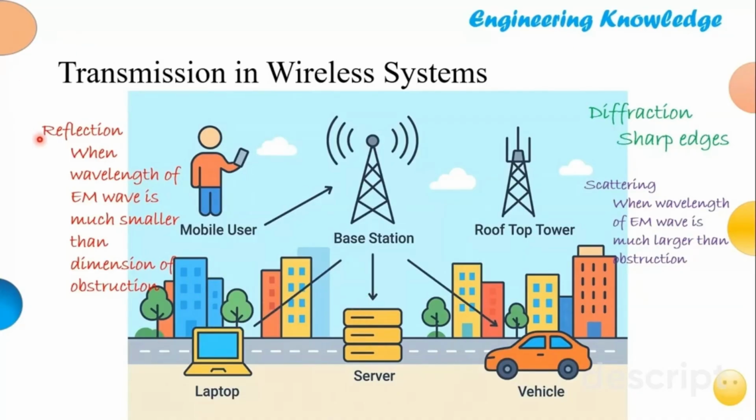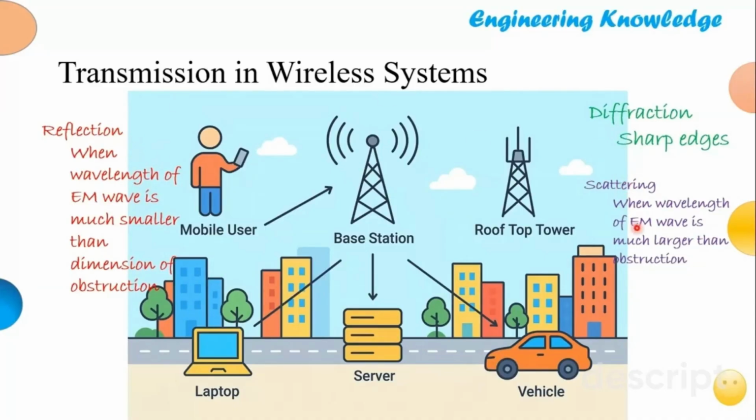The signals that travel are governed by three phenomena. The first one is called reflection. The second one is called diffraction. The third one is called scattering. In reflection, the wavelength of the EM wave is smaller than the dimension of the obstruction. When the signals impinge on the sharp edges of various buildings, this is called diffraction. Scattering is the phenomenon in which the EM wave's wavelength is very large compared to the obstruction.